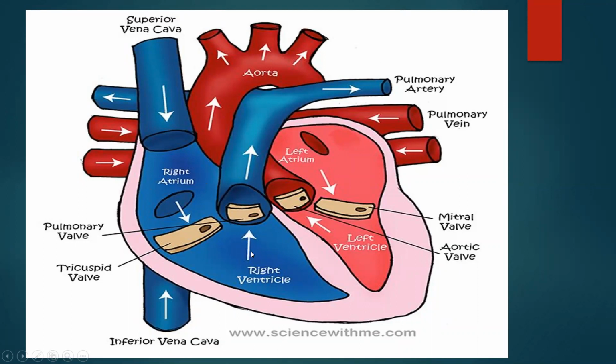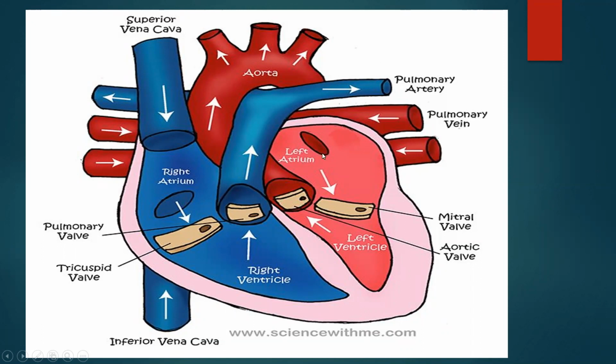This deoxygenated blood then goes, you can see with the help of the arrow, to the lungs through the pulmonary artery. From the lungs, it returns with the help of the pulmonary vein. The pulmonary artery is the only artery in the body which carries deoxygenated blood, whereas the pulmonary vein is the only vein which carries oxygenated blood. You can see with the help of arrows that the pulmonary vein is bringing oxygenated blood. The red color indicates oxygenated blood.